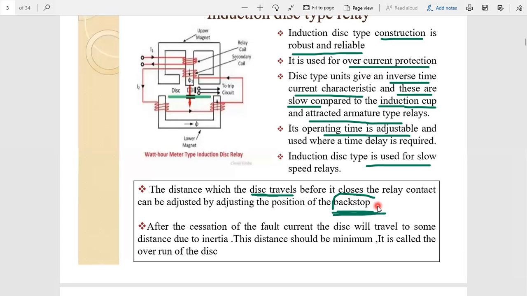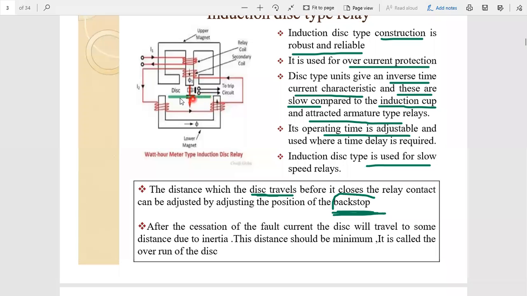So now let's see. Here it is the disk. When torque is developed on the disk, due to the torque the disk is going to move, to rotate. When the disk rotates, these contacts of the disk touch the trip coil circuit. When this contact touches the trip coil circuit, the trip circuit is automatically shorted, and due to that, the circuit breaker contacts open.